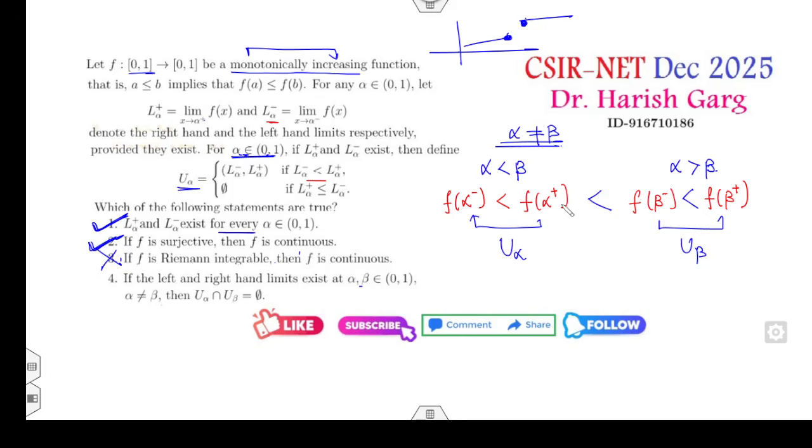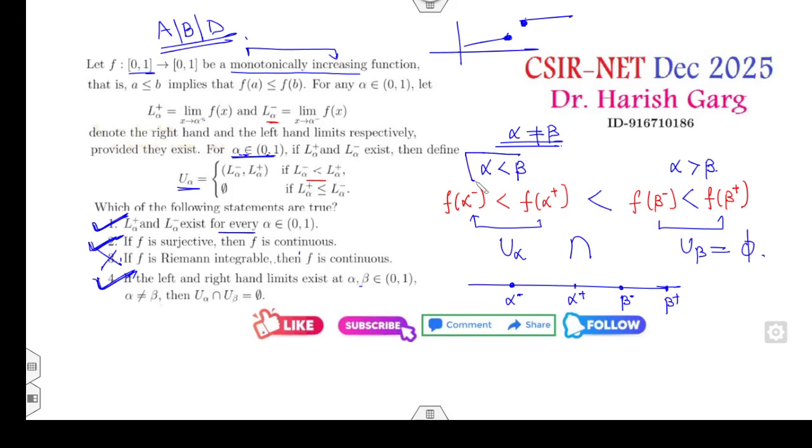Not at all, because if you talk on the real line, this is my alpha negative, this is my alpha positive, this is my beta negative and this number is my beta positive. There is no common element, so the intersection must be phi. So yes, this option is also satisfied. A, B and D are the right answer of the problem. It's a very simple one line.